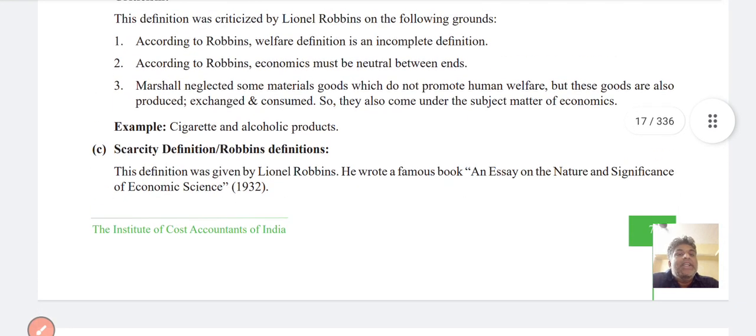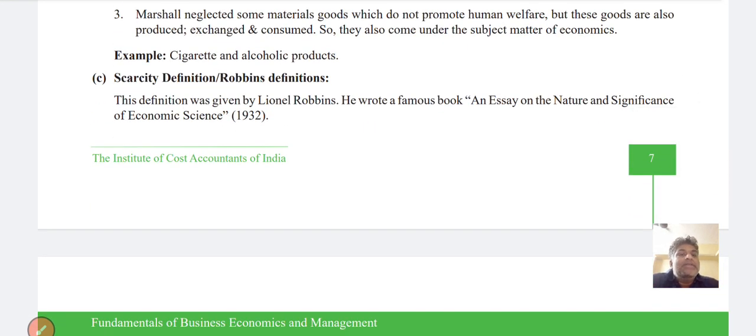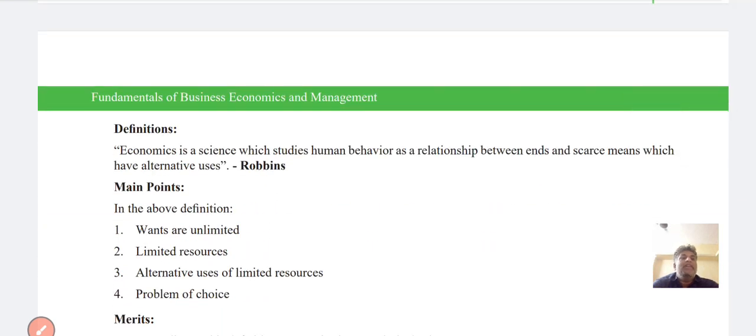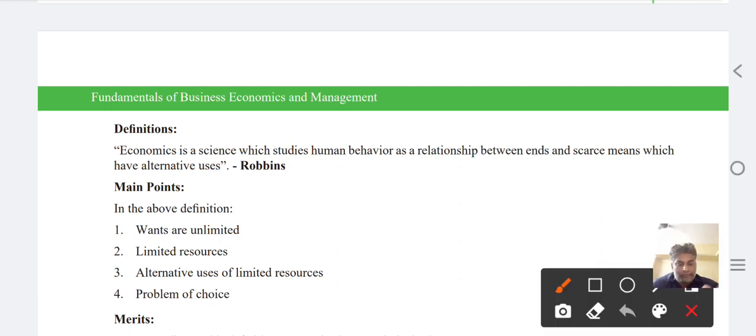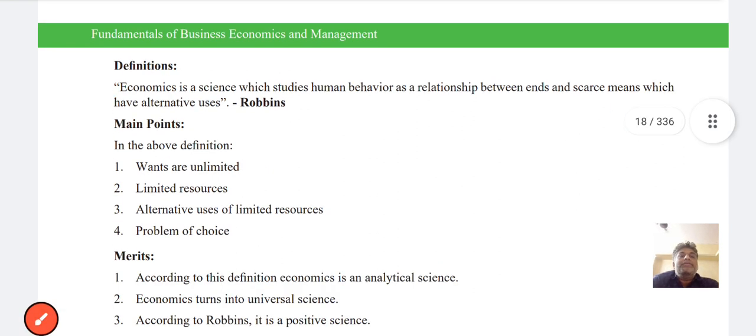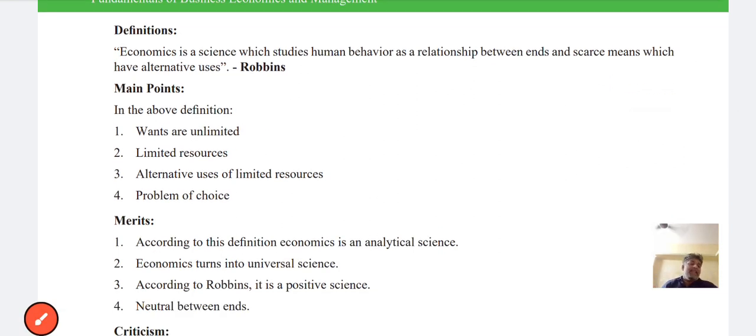Next, see the scarcity definition, Robbins' definition. The scarcity definition was given by Lionel Robbins. He wrote a famous book, An Essay on the Nature and Significance of Economic Science, in 1932. The definition: economics is the science which studies human behavior as a relationship between ends and scarce means which have alternative uses. The main point: it studies human behavior and scarcity.